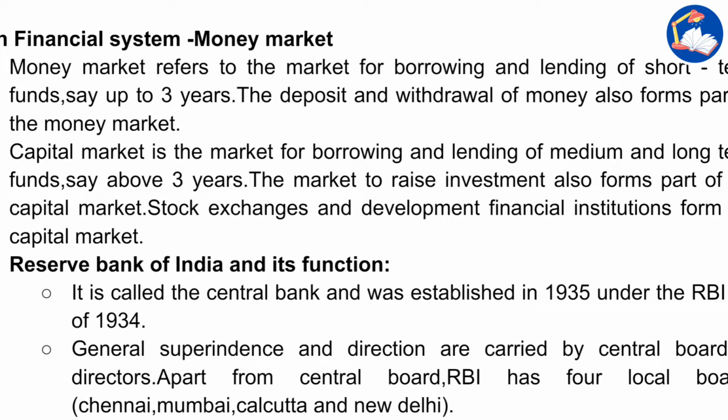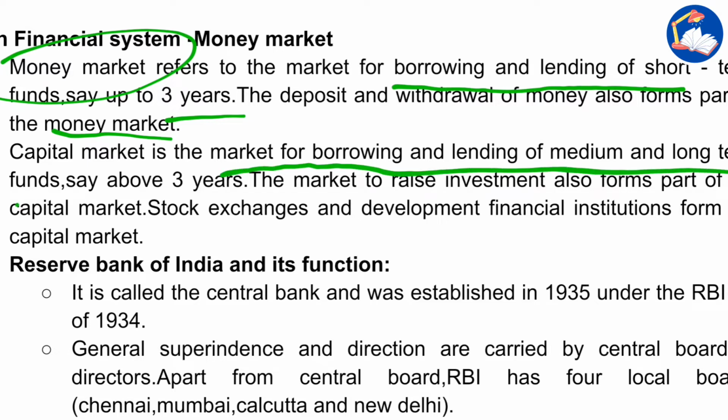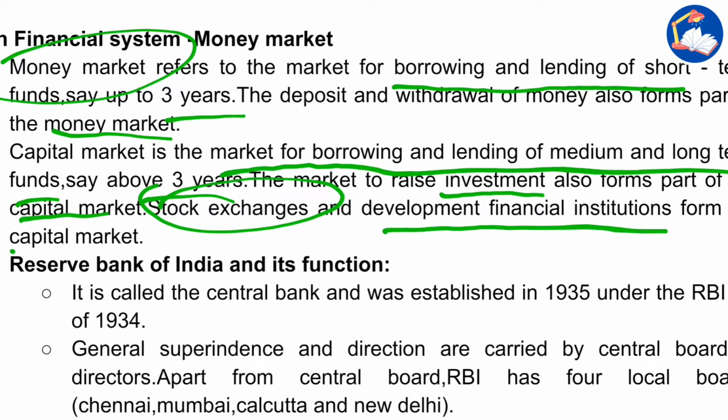Money market refers to the market for borrowing and lending of short term funds, say up to 3 years. The deposit and withdrawal of money also forms a part of the money market. Capital market is a market for borrowing and lending of medium and long term funds, say above 3 years. The market to raise investment also forms part of the capital market. So capital market includes the stock exchanges, and development financial institutions also form part of the capital market.